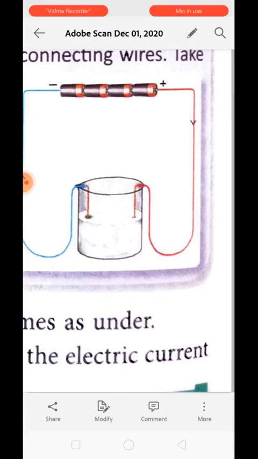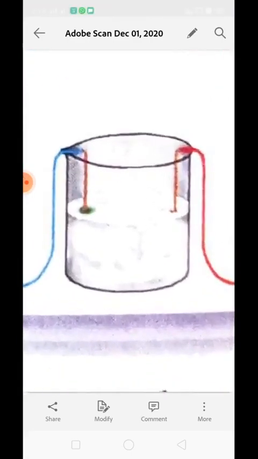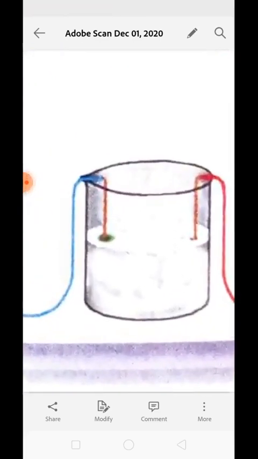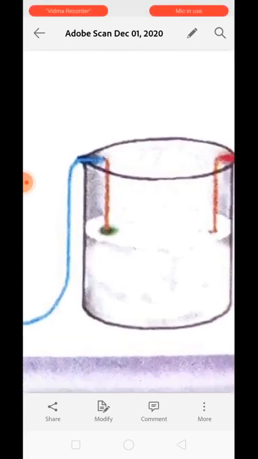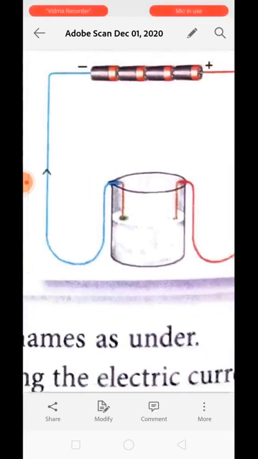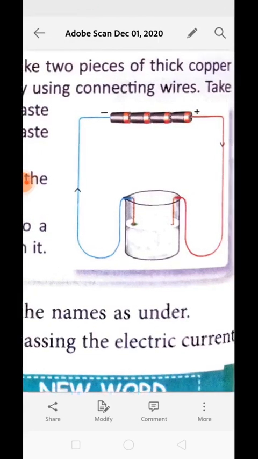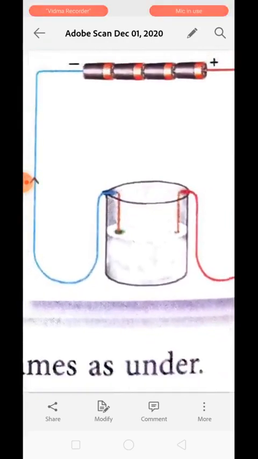What will you see? A bluish green color appears near the wire connected to the negative terminal of the battery. You can see at the end of the negative terminal of the battery, a blue green color appears. It is clearly visible over here. This change in color of the wheat flour paste is due to a chemical change caused by the passage of electric current through it. It means the wheat flour paste is a good conductor of electricity and the current passing through it causes a chemical change, and because of this the green color appears.